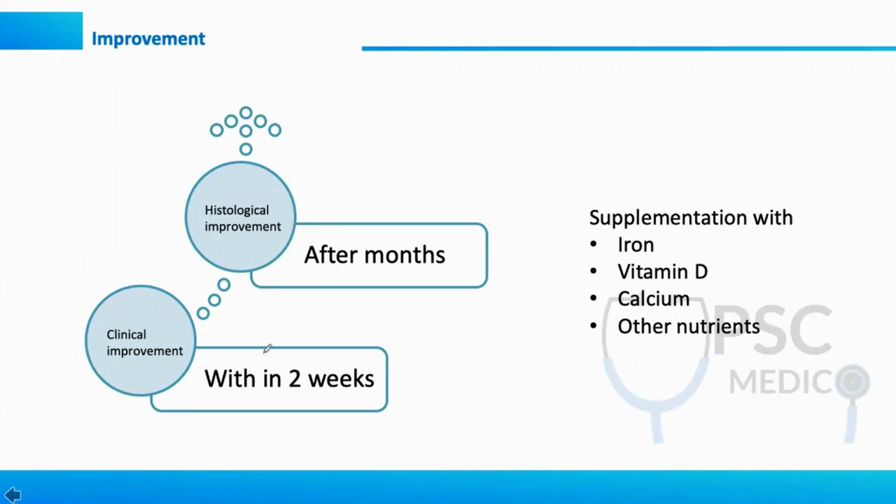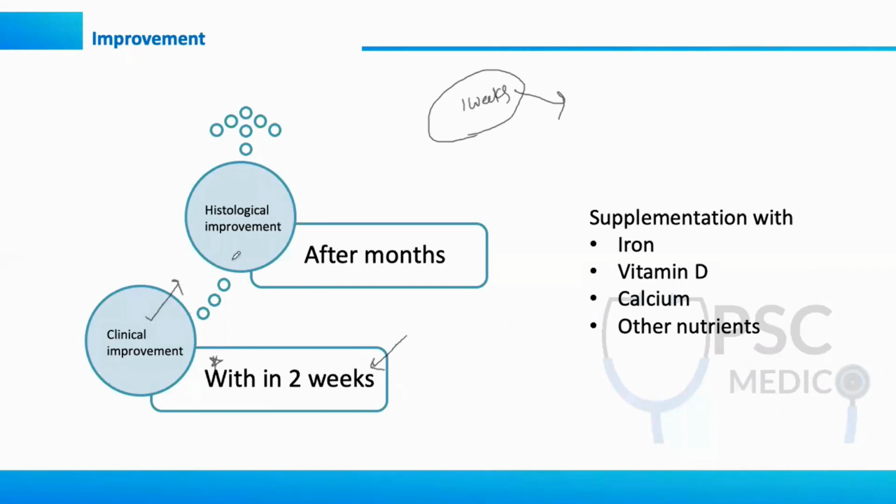Whenever you stop taking gluten, if you're a patient of this problem, and if I am the doctor who is treating, the patient will ask, when will my child improve? Clinical improvement takes 2 weeks. So if they come back in 1 week, don't start a different diagnosis and start treating with antibiotics and all. That will only aggravate the symptoms. You have to wait for 2 weeks to see the clinical improvement.